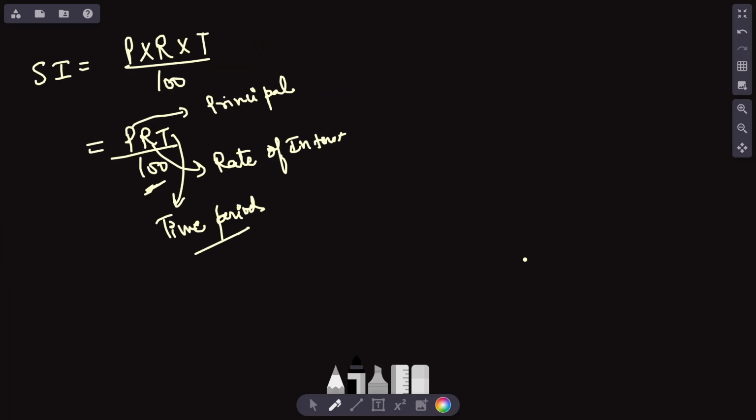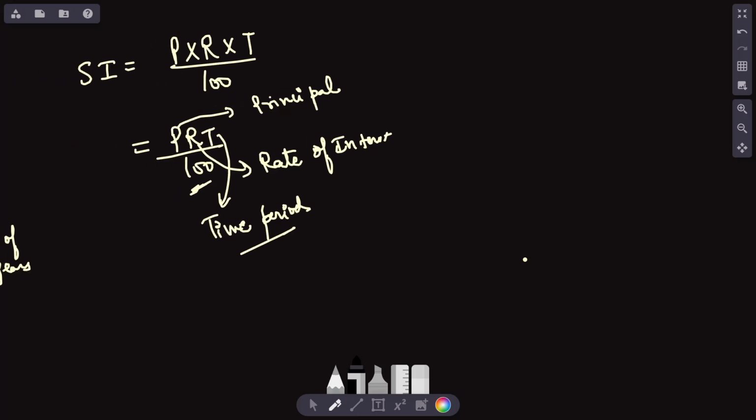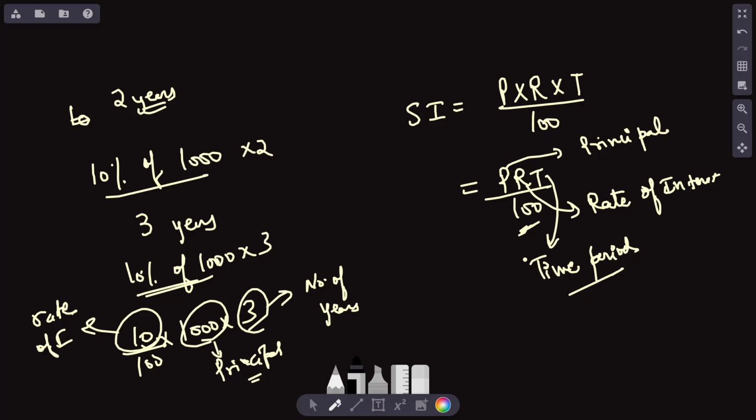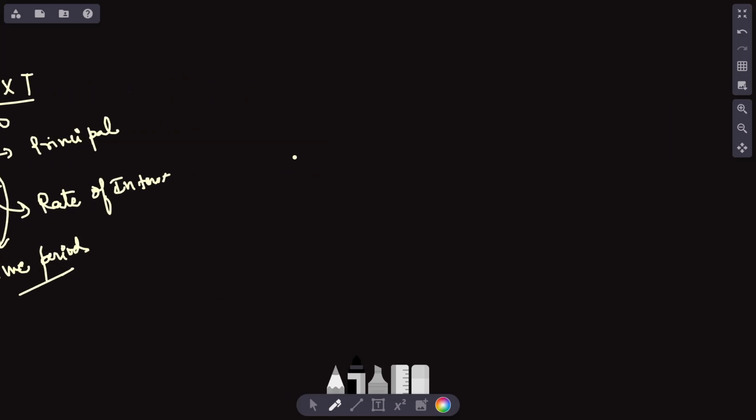Now let us solve some questions for simple interest. But first, let us understand what compound interest is. Let us first understand the terminology and the formula. Compound interest means interest on interest.